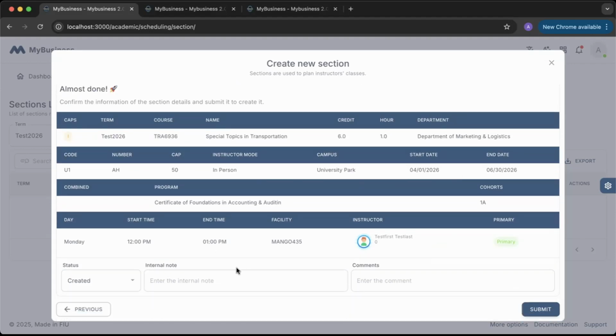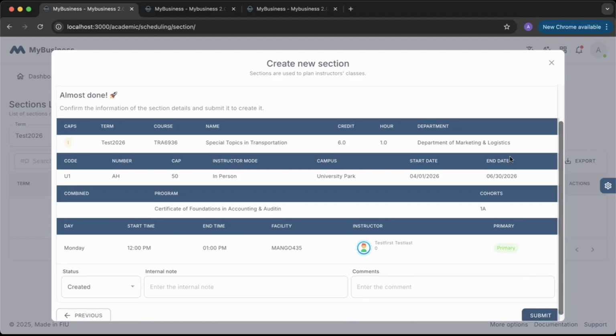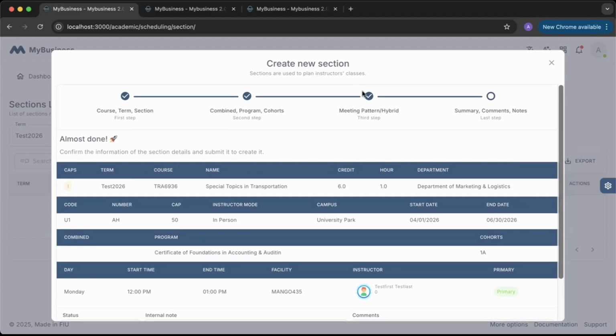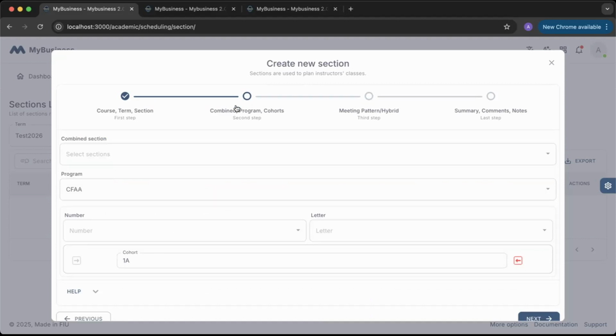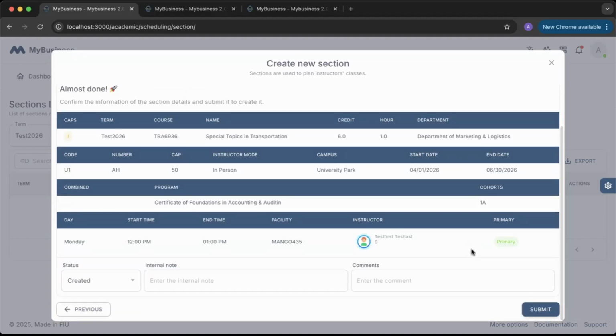Here is my summary of all the information. I can change its status here, whether it's created or canceled, and leave any comments if I need to. Once I feel that I'm ready to submit it, I can click Submit. If I change my mind and want to go back and change any other things, I can click on different steps. And if I think that I'm just not going to fill this one in, I can exit by clicking X. In this case, I'm going to submit it.